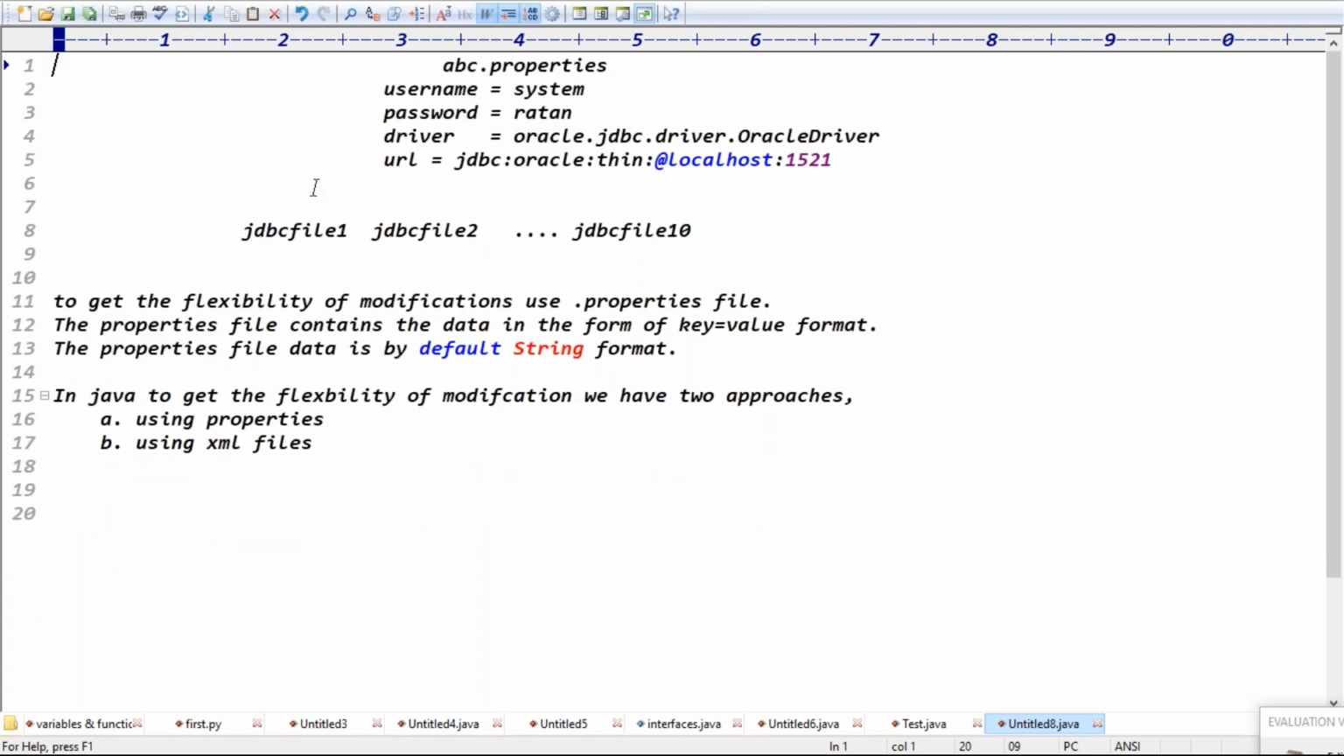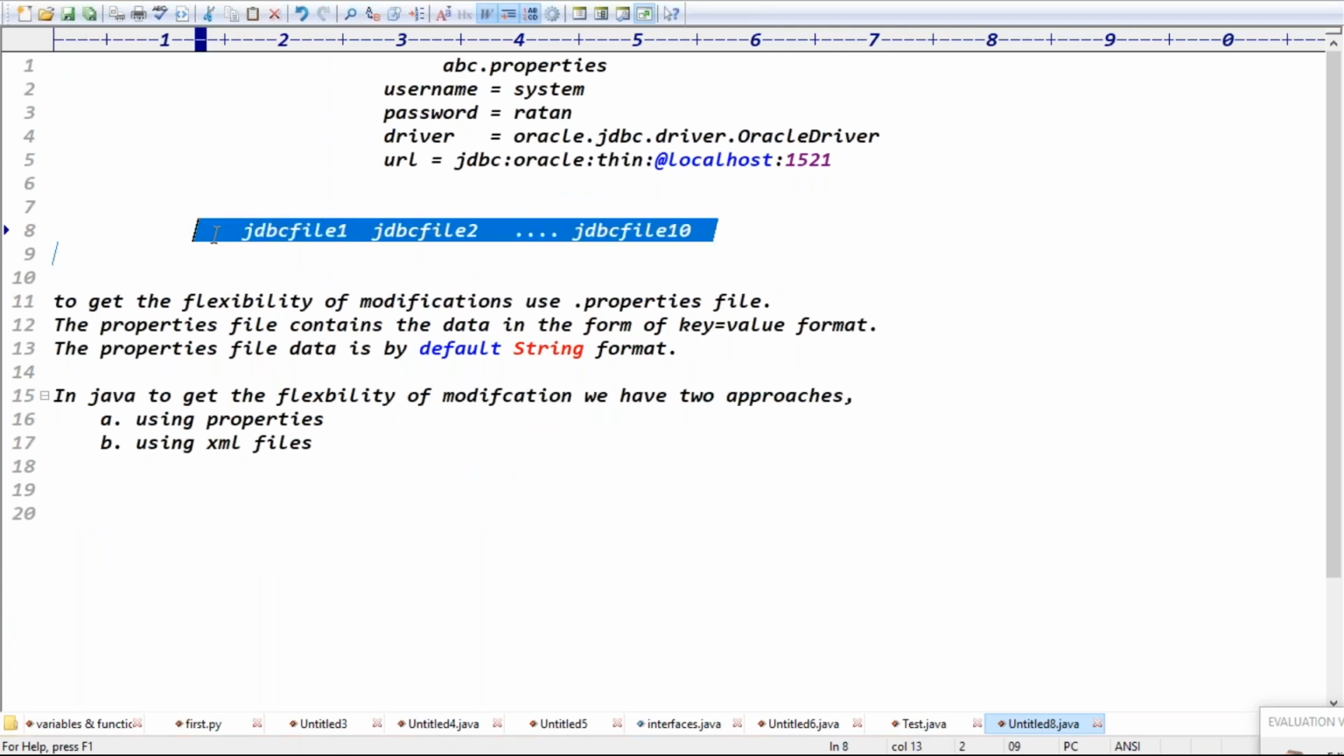Good. Guys, flexibility means modifications in the program. Instead of changing multiple files, you change one file and that is reflected in multiple files, right? With respect to the modification, this gives the flexibility.